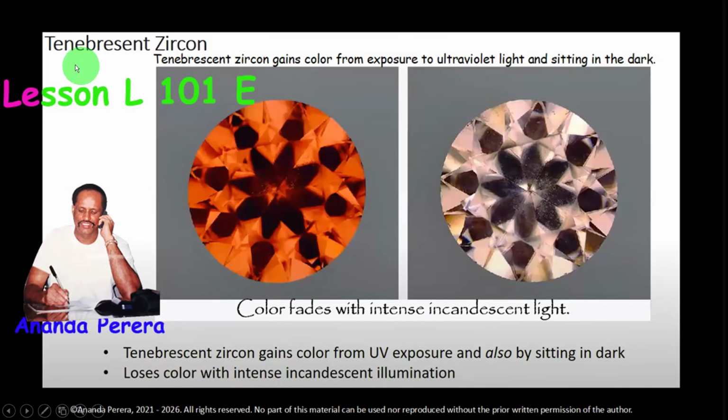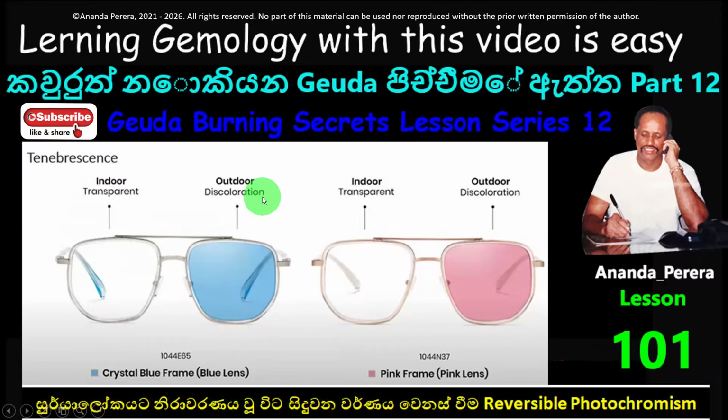So you should understand what is the meaning of tenebrescence. For example, here, two spectacles are mentioned. One is when it is indoors, the white color glass converts to blue color when we go outdoors.